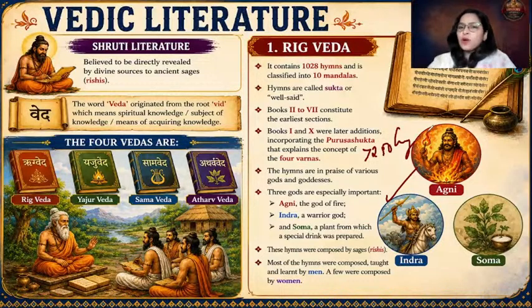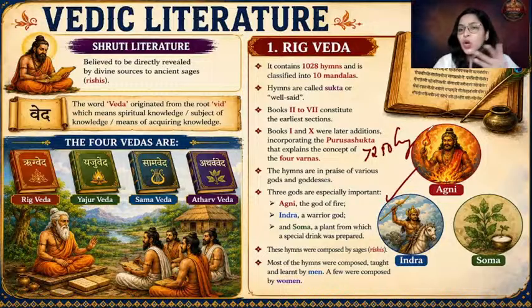And Soma. Soma was a special plant from which they extracted a juice, called Somras, which was consumed during special occasions. A special drink. So the third deity was Soma. All these deities were revered in the Rig Veda. And most importantly, you must all be aware of the Gayatri Mantra, right? It is usually chanted in Hindu Indian houses. The Gayatri Mantra has its origin in the Rig Veda. It is given in the Rig Veda.